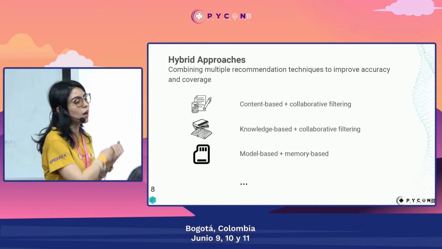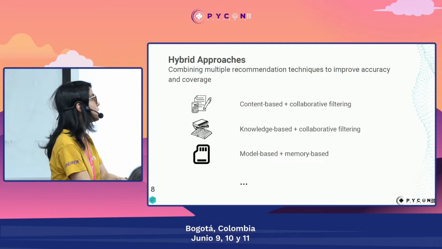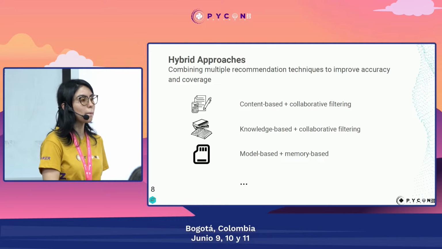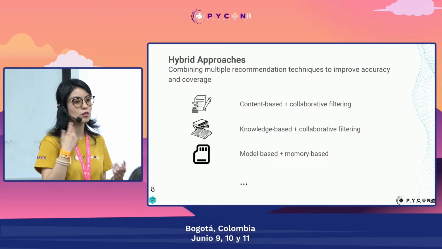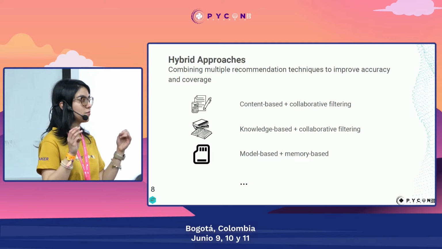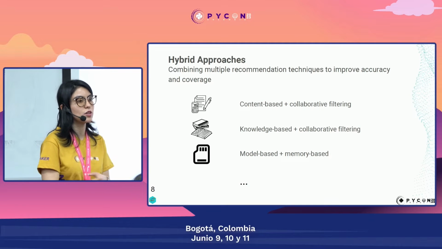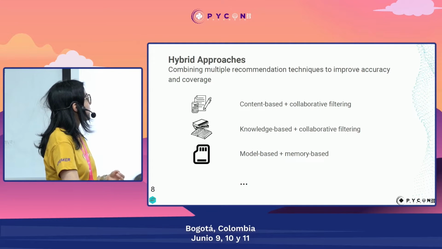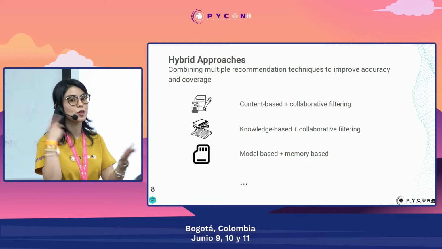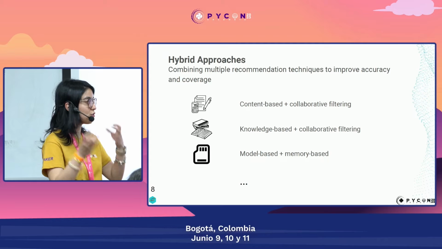So we have a lot of approaches in our traditional recommender systems. We don't only have content and collaborative filtering, we also have knowledge-based models that are more based on hard rules or also heuristic approaches. We also have model-based, which are explicitly defining models, for example, machine learning models or statistical models, Bayesian models. So in the literature, you will find all sorts of combinations of these approaches in order to improve the recommendation and capture better how to describe an item, a user and their interactions.